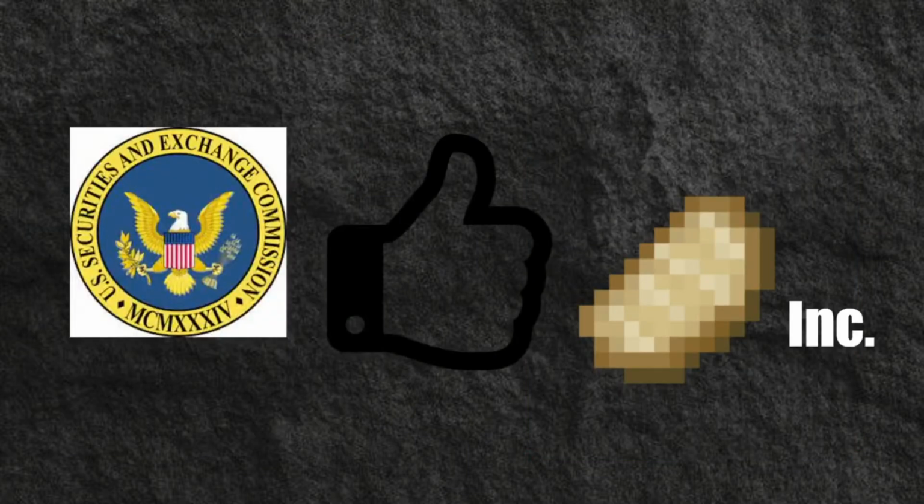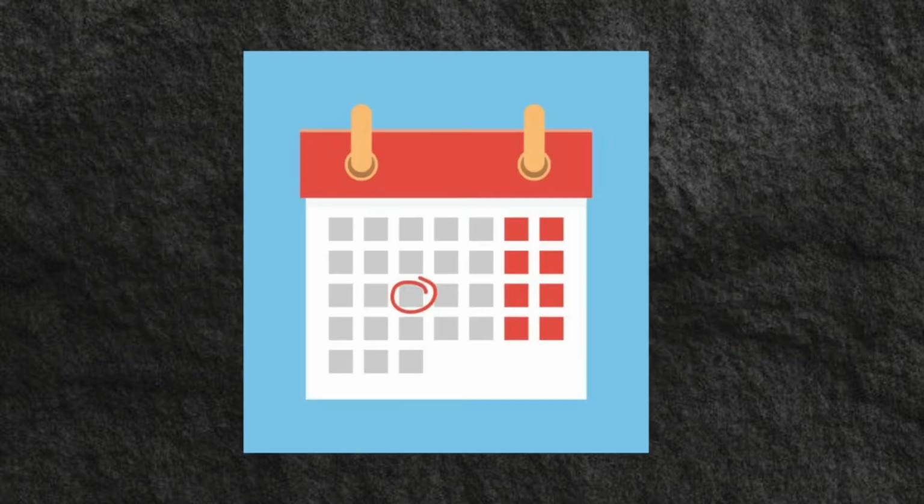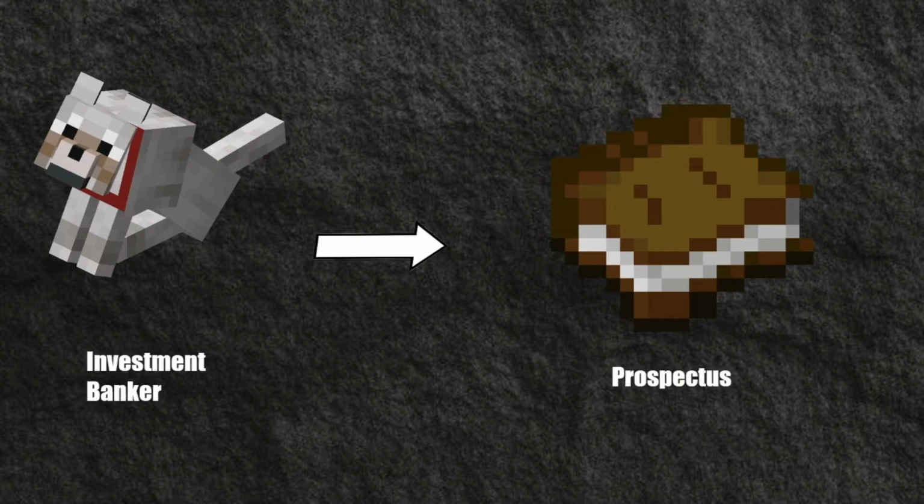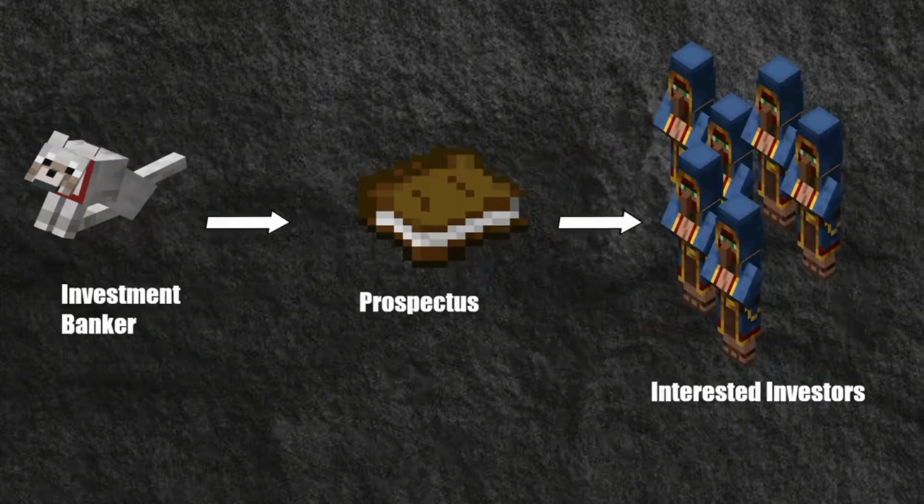If Pork Chop gets approved by the SEC, they will then set an IPO date for when shares will be available, and the investment banker will create an advertisement for the company, which details their assets, operating information, and expected future growth. This advertisement is called a prospectus, which is then taken by the investment banker and given to a bunch of investors to generate interest in Pork Chop Inc.